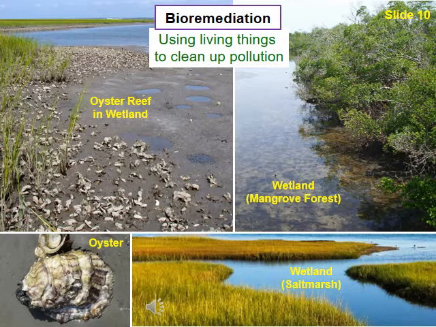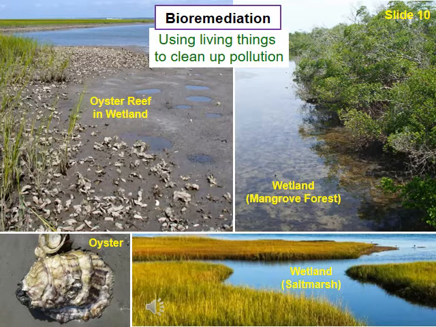As we have discussed before, if humans add or allow too many nutrients to enter the ocean, the nutrients can cause harmful algal blooms like red tides and dead zones. Wetland plants and algae are excellent at absorbing nutrients from rainwater runoff, reducing how many nutrients reach the rest of the ocean.